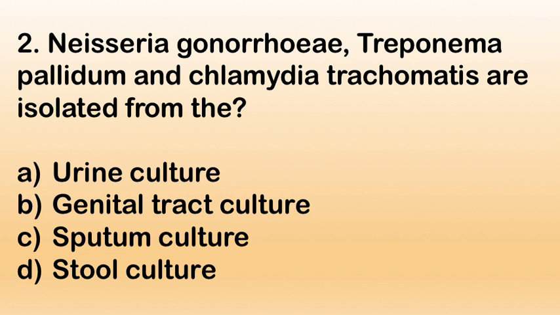Next question. Question number second. Neisseria gonorrhea, Treponema pallidum and Chlamydia trachomatis are isolated from: A. Urine culture, B. Genital tract culture, C. Sputum culture and D. Stool culture. Right answer is B. Genital tract culture.